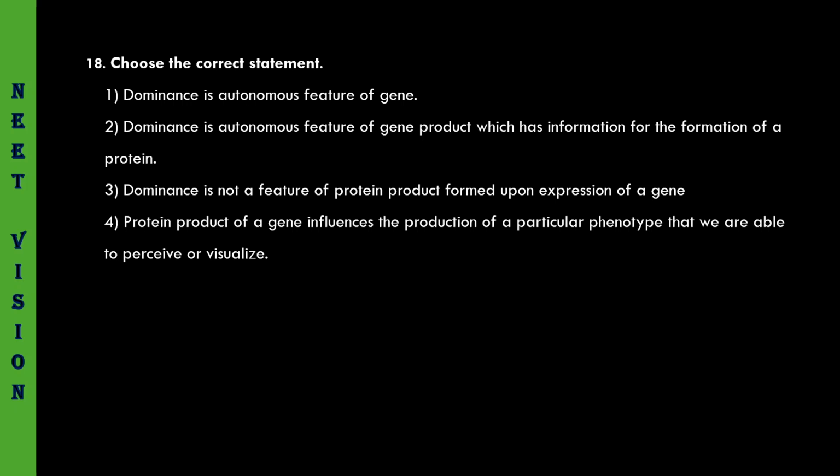Dominance is a feature of the protein product formed upon expression of a gene. So this is also an incorrect statement. If we say dominance is a feature of protein product, then it is correct. The protein product of a gene influences the production of a particular phenotype that we are able to perceive or visualize. Whatever protein product is formed upon expression of a gene after transcription and translation, that only influences the production of a particular phenotype.